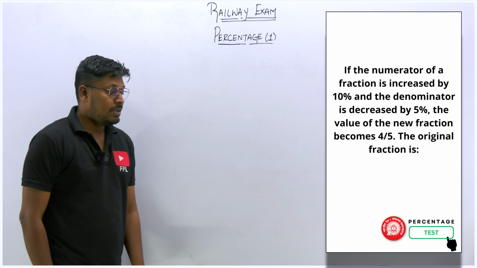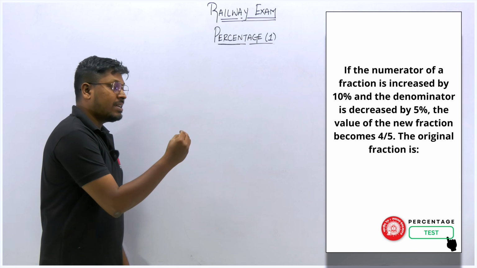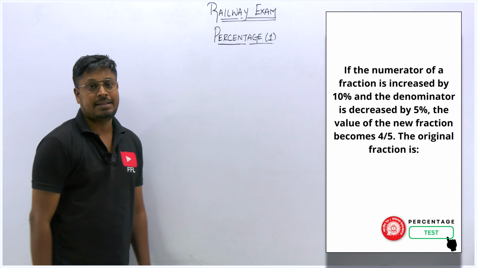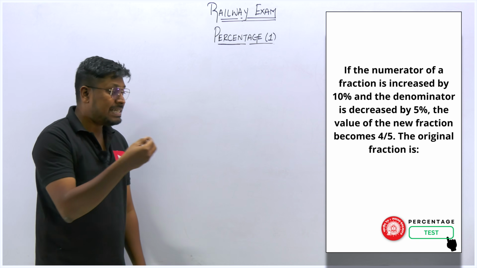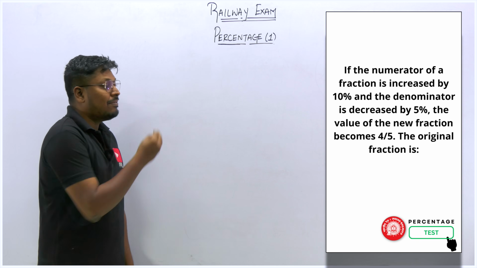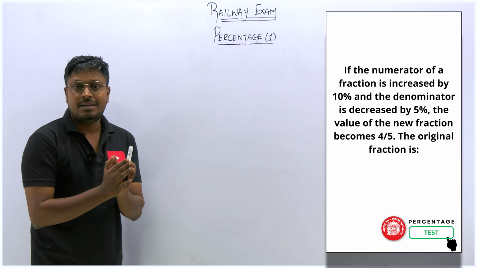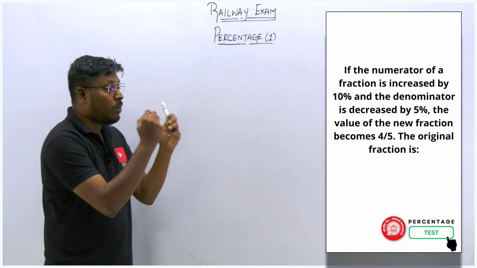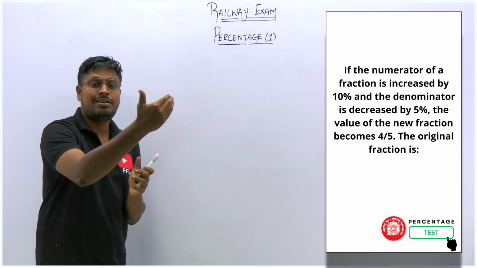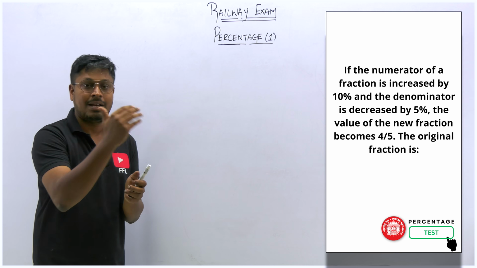Question number 2. If the numerator of a fraction is increased by 10 percentage and the denominator is decreased by 5 percentage, the value of the new fraction is 4 by 5. So the original fraction is? Our target is to find what is the original fraction. That means the numerator value and the denominator value. That is called a fraction.